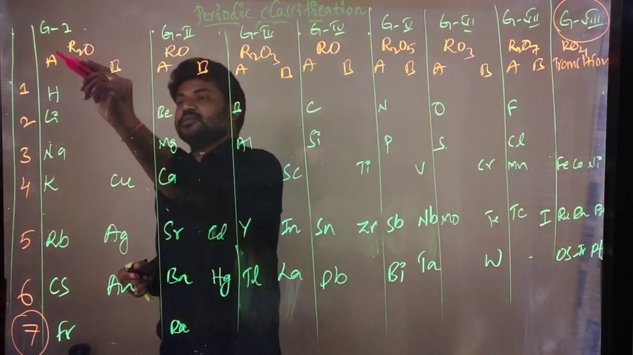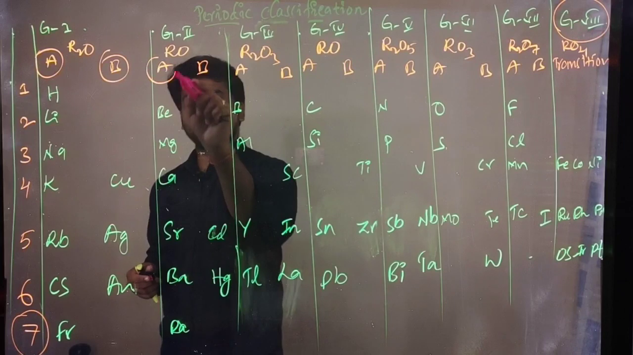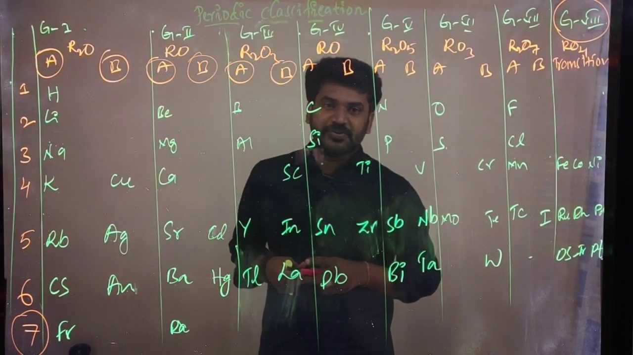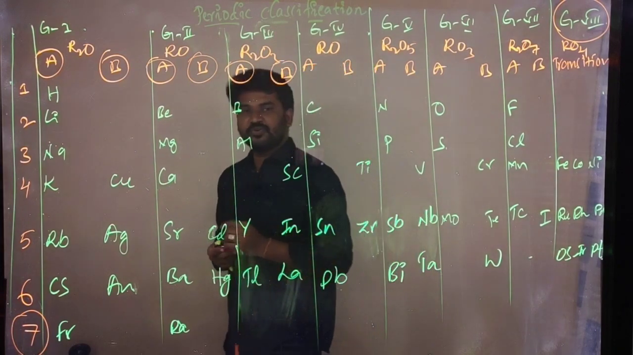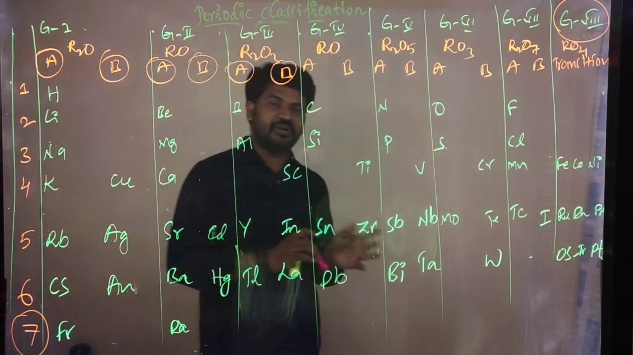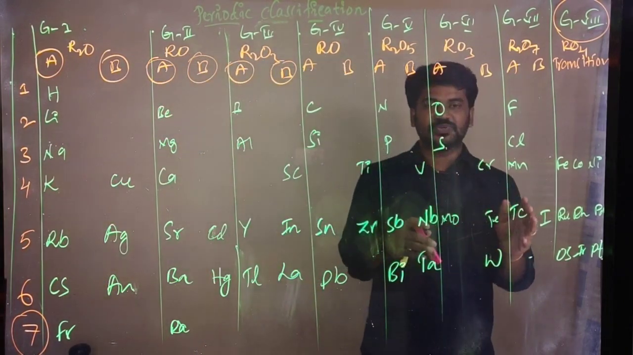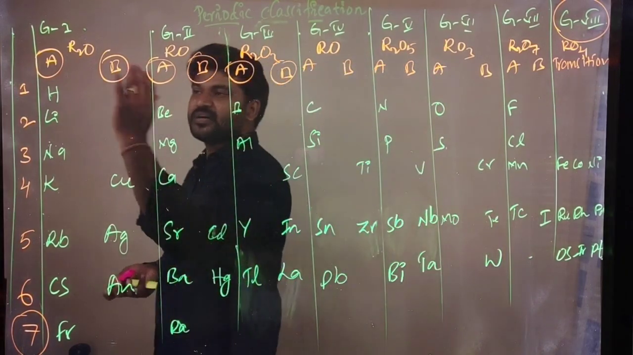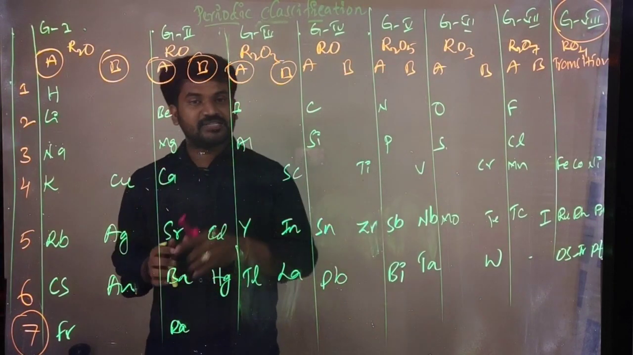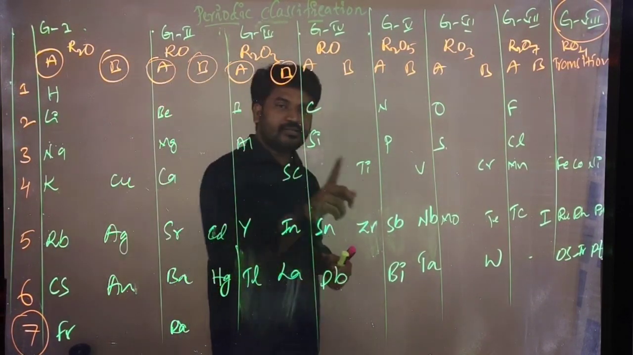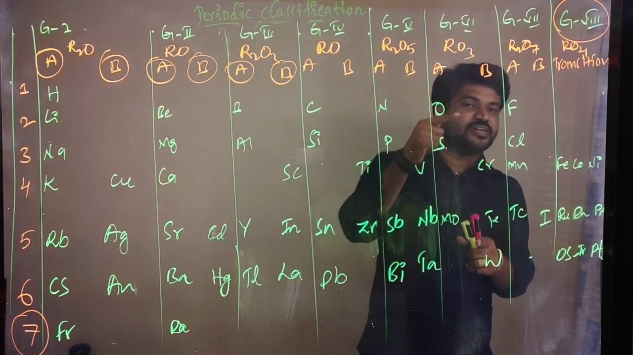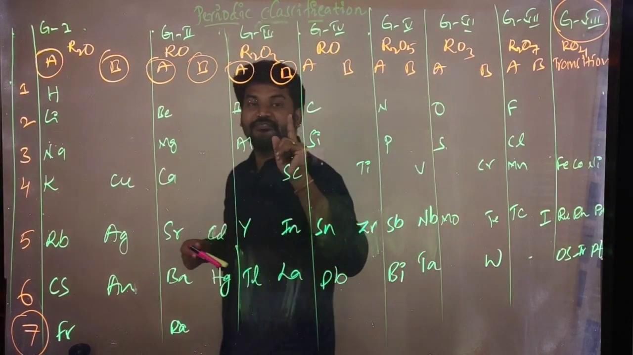In each group, it contains group A and group B. Like that, each group is divided into subgroups. Groups are divided into subgroups. There is no bifurcation in periods. Only in groups, subgroups are there, that is subgroup A and subgroup B. What he took is that he arranged all the elements in the increasing order of atomic weight, that is one thing, and the second thing is that he took the valencies.